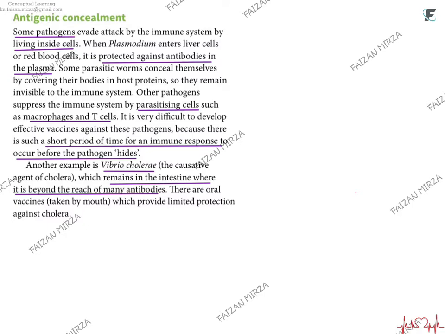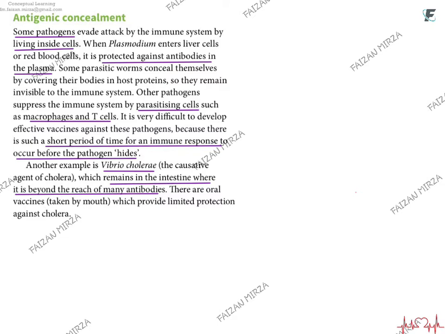And then we have, for example, the malarial plasmodium, which expresses many antigens in different parts of its life cycle. For example, when it's coming out of the liver, it will have a different set of antigens. When it's in the plasma, it will have a different set of antigens. When it's in the red blood cell, it would again have a different set of antigens.